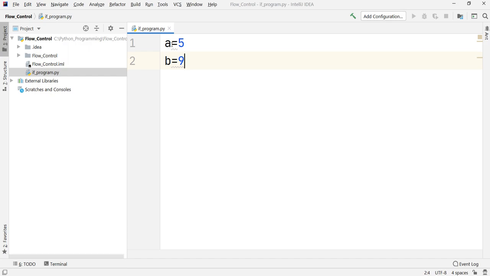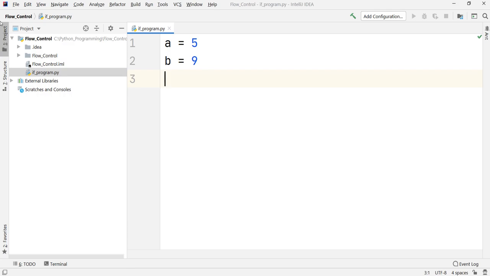Again, as I've told you, there should be a space around the assignment operator. This will fix that underline error. So right now we have taken two numbers, 5 and 9, and stored them inside two variables, a and b. Let us now go for our solution for that problem statement.